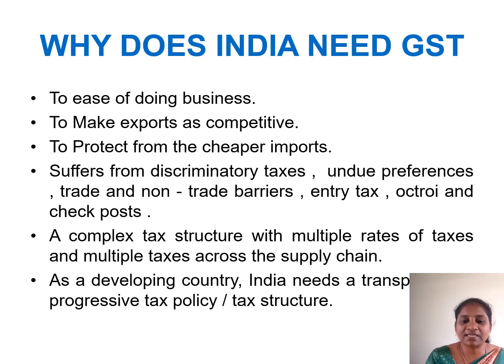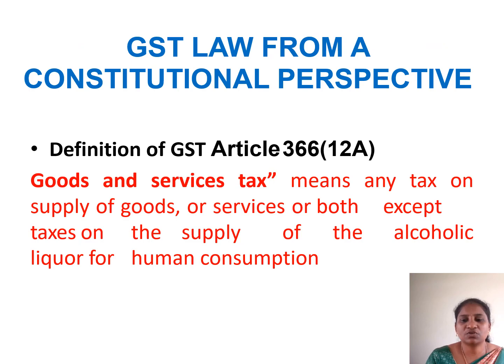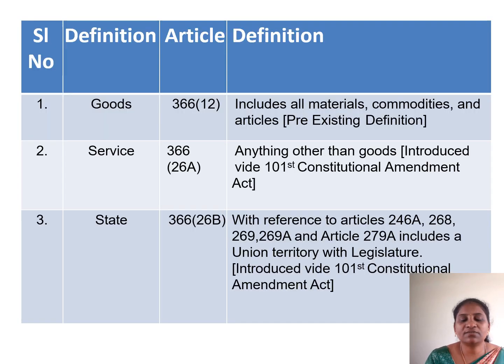They need to show the progressive tax policy and tax structure that we are following in our GST law. It forms a constitutional perspective, which defines GST as mentioned in Article 366(12)(a). Goods and Service Tax means any tax on supply of goods or services or both, except tax on the supply of alcoholic liquor for human consumption. Here, it gives you the different definitions for goods, service, and state. Goods include all materials, commodities, and articles. Services are any other goods or the widespread services that they are rendering in the name of supply.